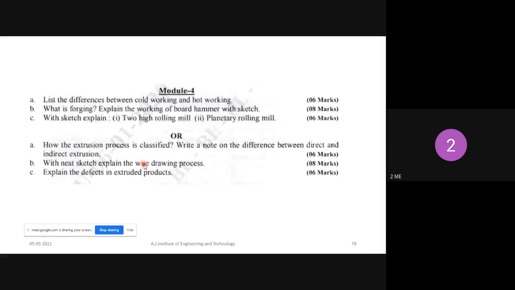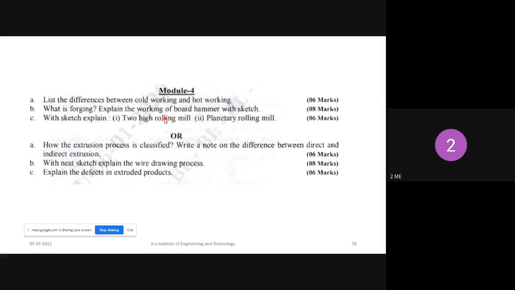So next, coming to the question paper. This is last year's question paper. You just see, all of you know, right? How to choose the questions: either you have to write the full first question or the full second question. This is the fourth module. Just read the question. List the difference between cold working and hot working. That carries 6 marks. And what is forging? Definition of forging, and explain the board hammer with sketch.